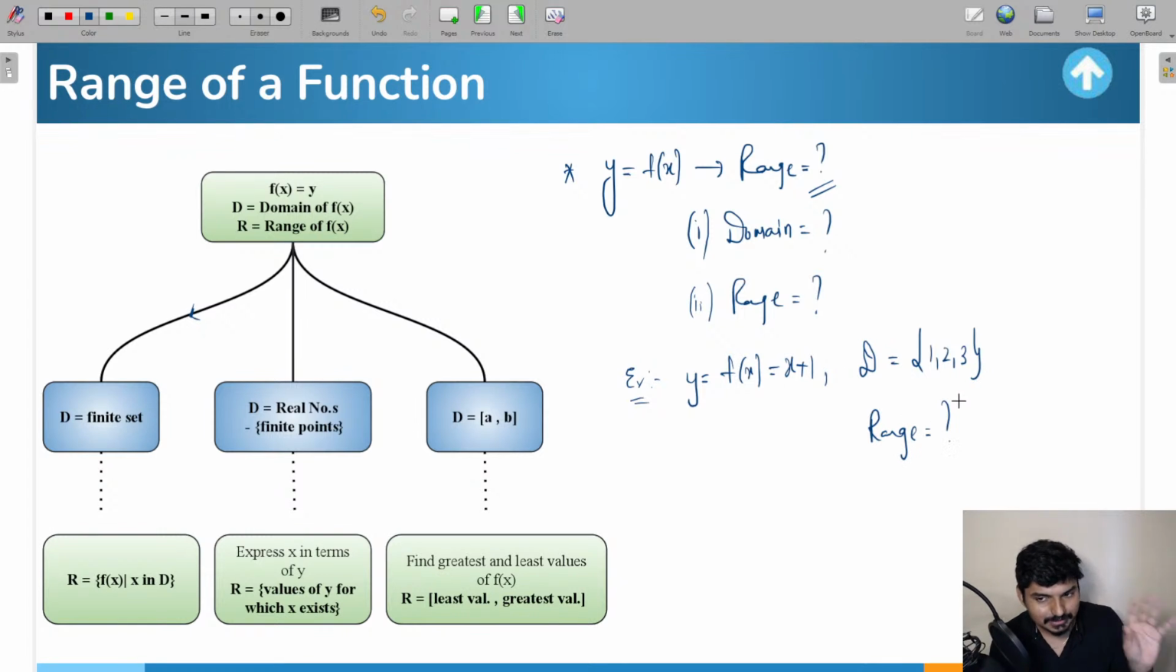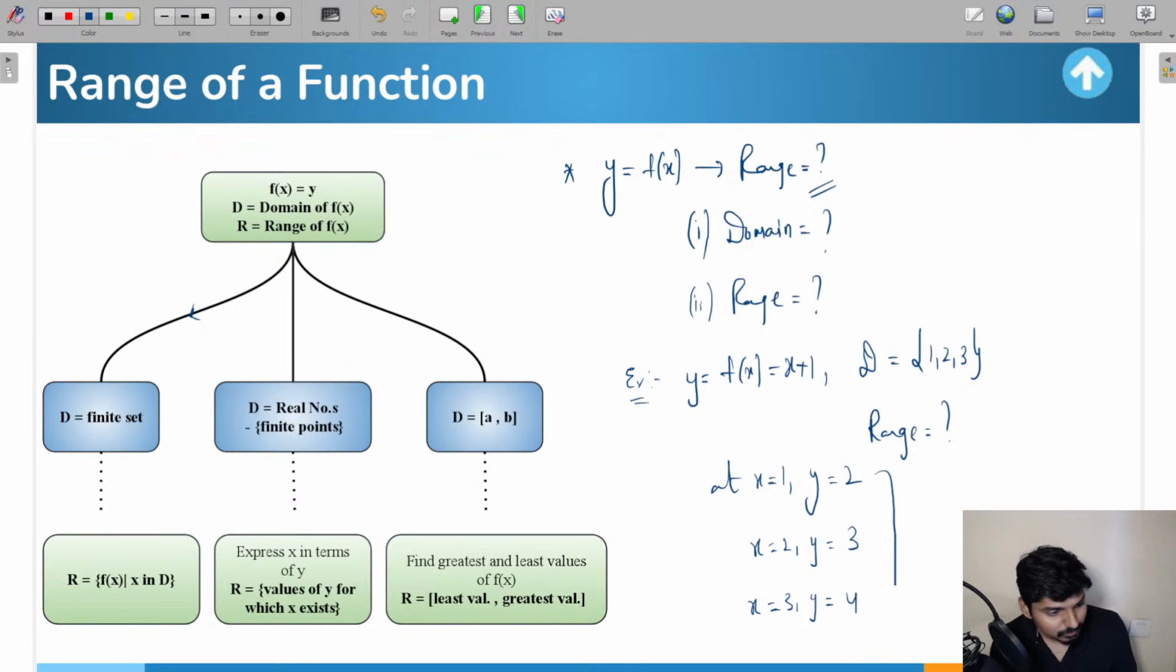So what will we do? It's a simple technique. If you see here in the domain, you have 3 elements, a finite number of elements. So if you need to find the range, all you have to do is just find the value of y at these values of x. At x equal to 1, calculate the value of y: 1 plus 1, the value of y is 2. At x equal to 2, the value of y is 2 plus 1, which is 3. At x equal to 3, the value of y is 3 plus 1, which is 4.